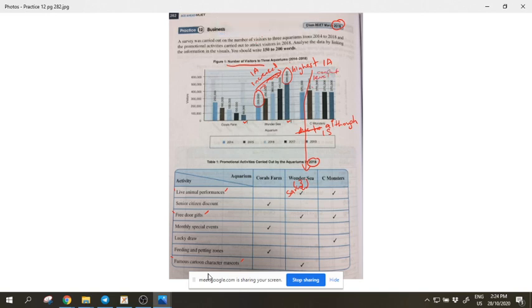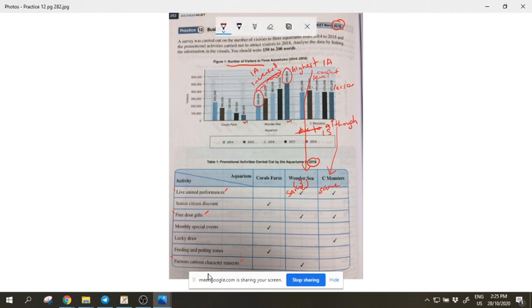Constant number of visitors, except for 2015, and then 2019 again. Why 2019 like that? So you want to show some comparison. All right, so you can say it had lesser number of visitors compared to Wonder Sea, although it had the same number of promotional activities.